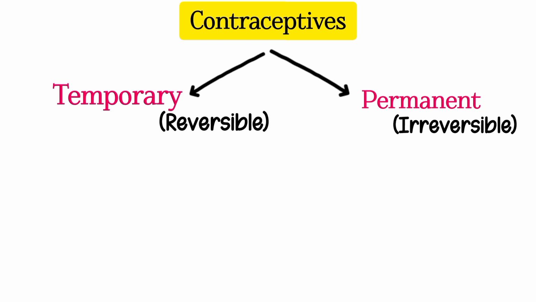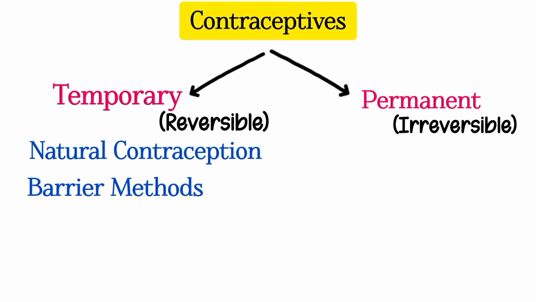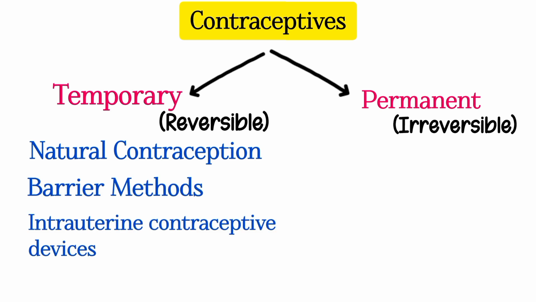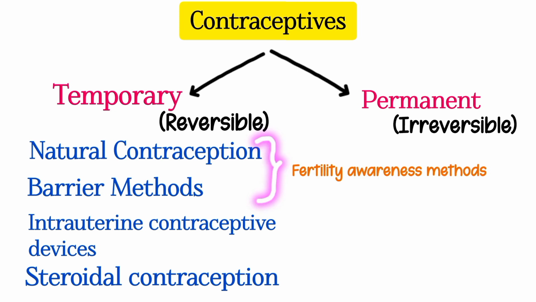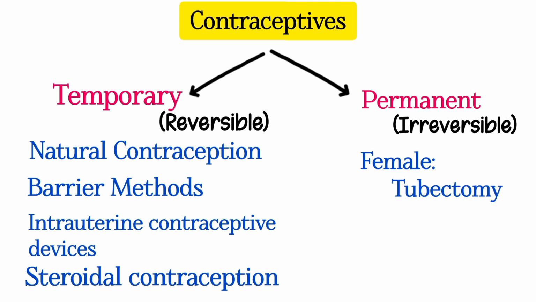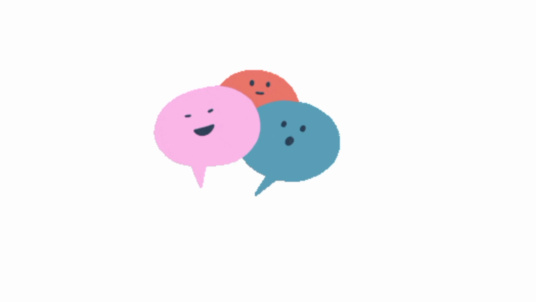The temporary methods of contraception are subdivided into natural contraception, barrier methods, intrauterine contraceptive devices, and steroidal contraception, in which the natural contraception and barrier methods are known as fertility awareness methods. In permanent methods, for female, we use tubectomy, and for male, we perform vasectomy. Let's discuss each method of contraception one by one in detail.